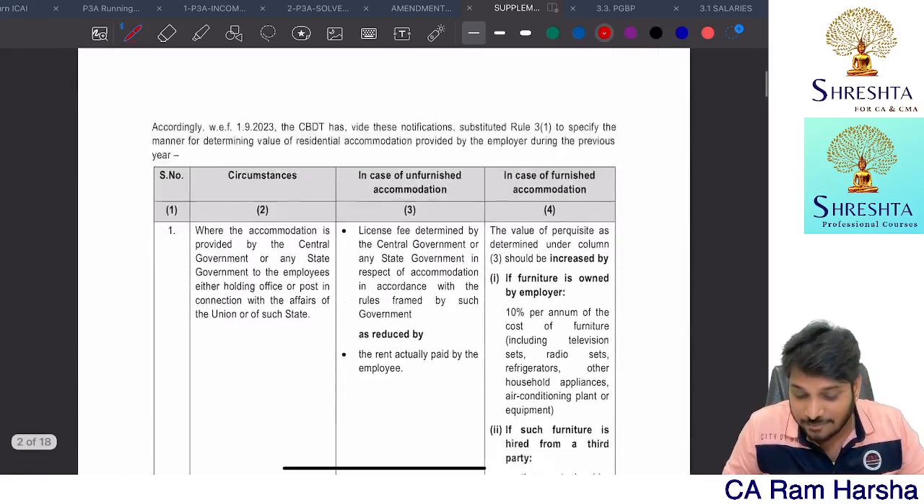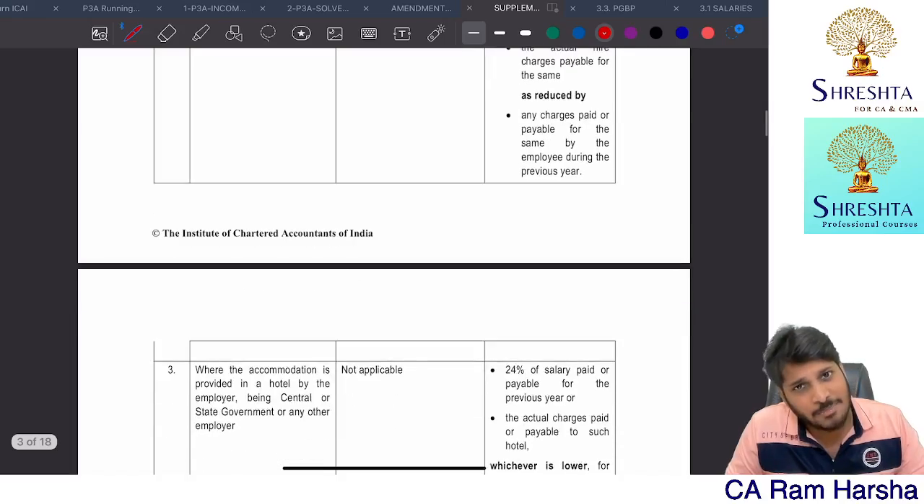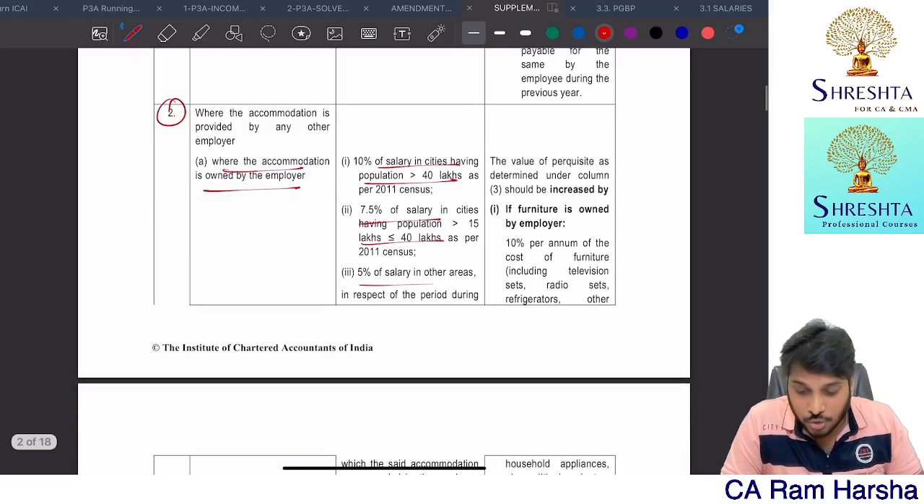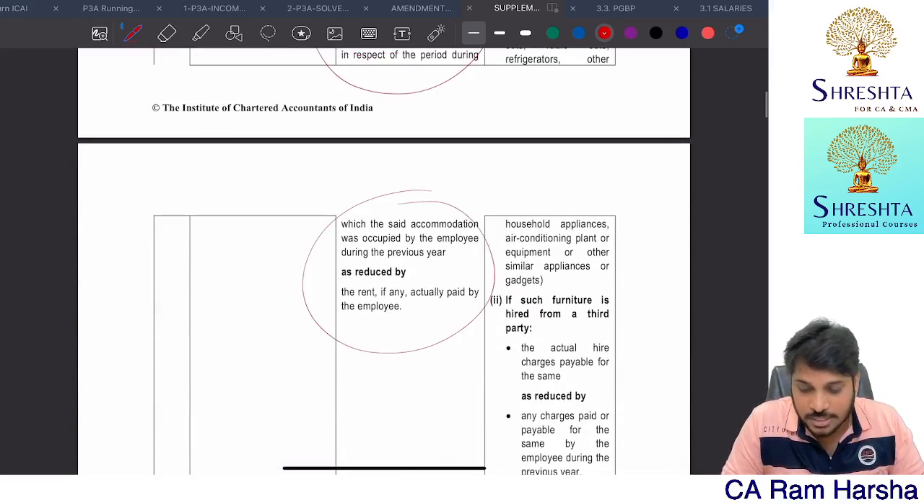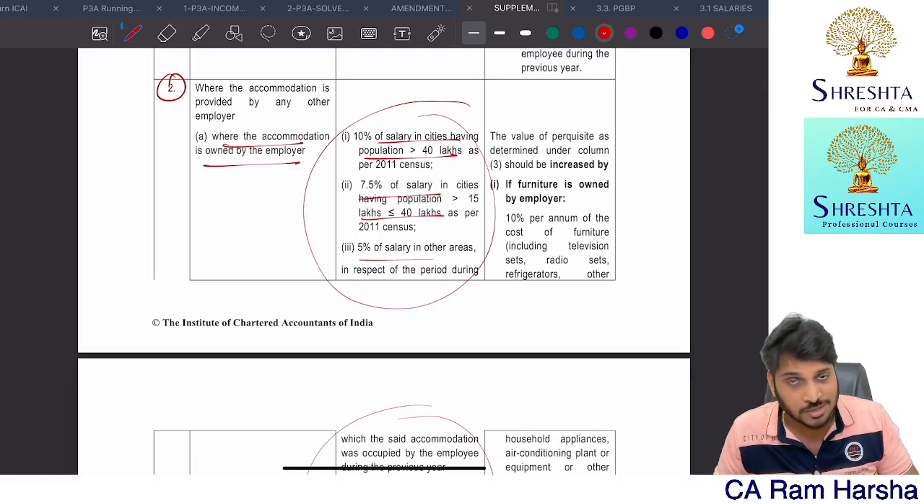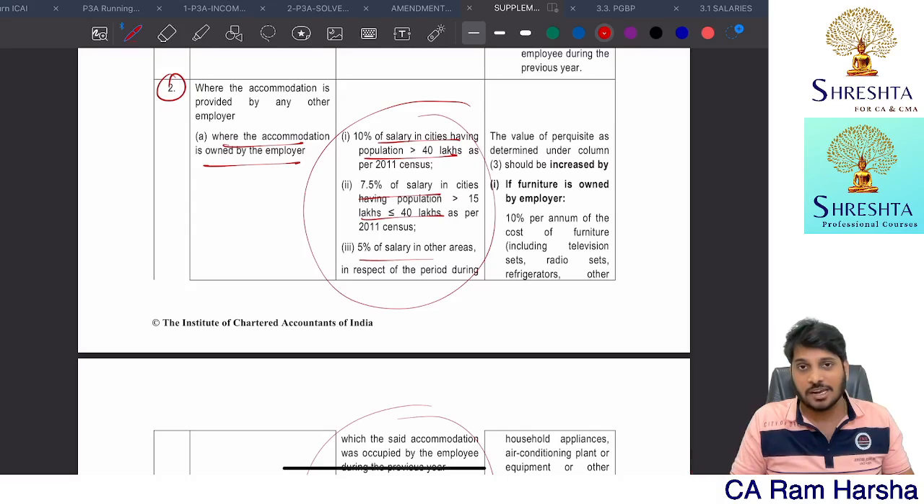You know, this table they have given, right? The entire table is the same as the old, previous one, whatever you have seen in the ICAI study material. Only this 2A box changed. Everything else is the same. That's why I'm not covering this entire provision. Why discuss it unnecessarily once again?